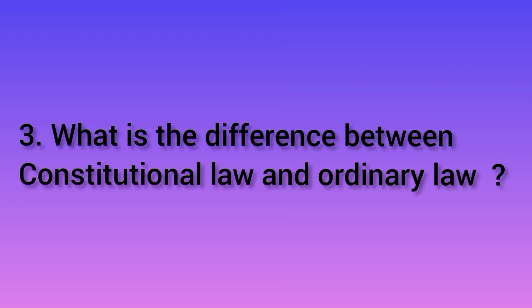Third question, what is the difference between constitutional law and ordinary law? Constitutional law is the fundamental law of the land, drafted and enacted by a constituent assembly. Ordinary law is a law that is made by the parliament or legislature and it is not fundamental.